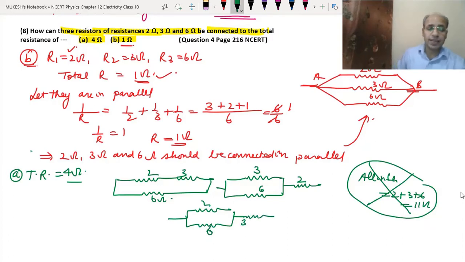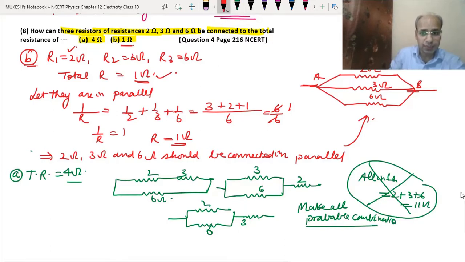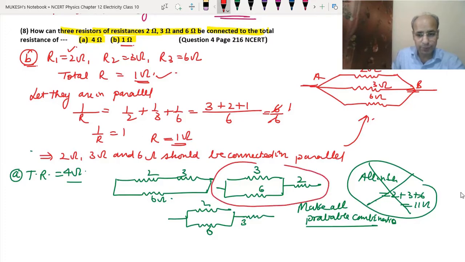Okay, so there we can make so many. Whenever you are not able to solve the question, then what should you do? Just make all probable combinations. Okay, and you just try to solve them. So as I know the answer, I am just going directly to the second one, this one.